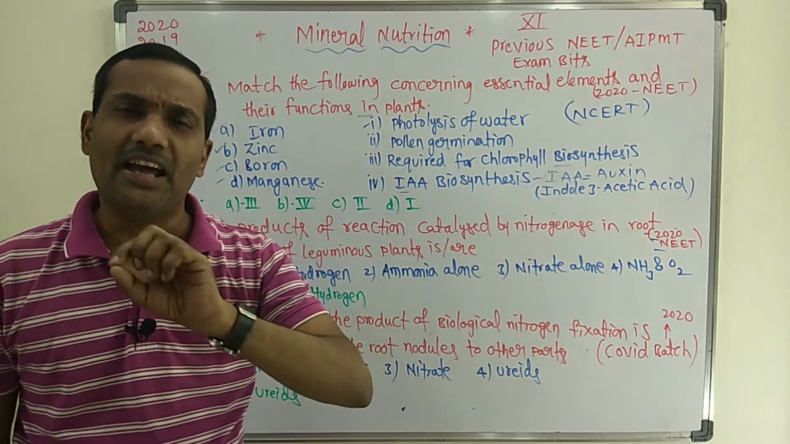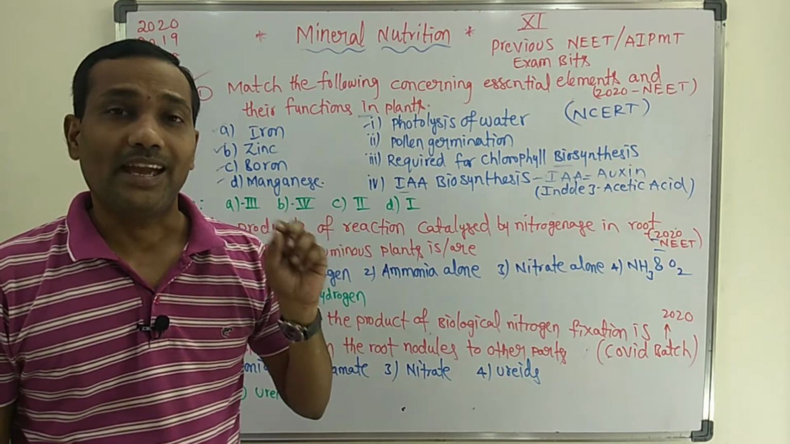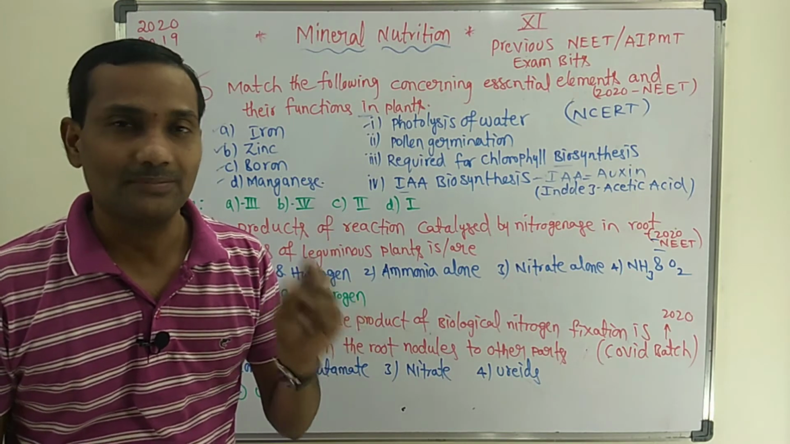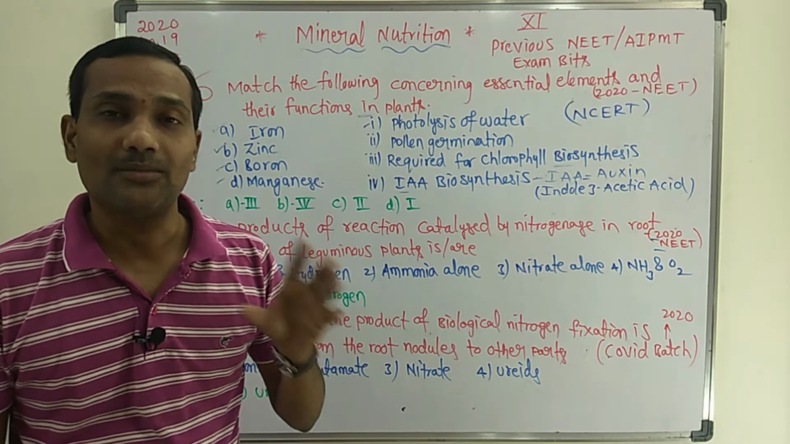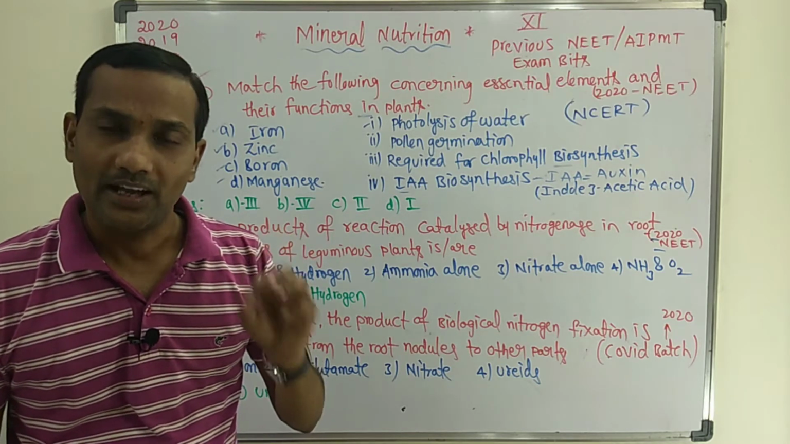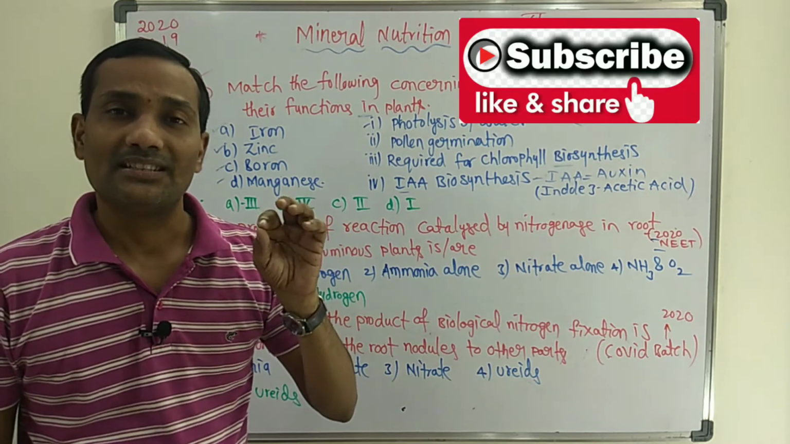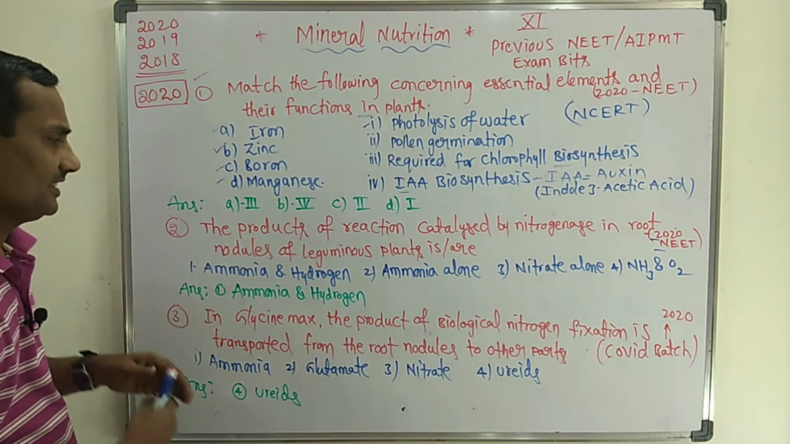In NCERT, one direct equation is there: N2, 8 electrons, 8 protons, 16 ATPs. In the presence of the nitrogenase enzyme, 2 NH3 molecules are formed, 1 H2 molecule is formed, and then 16 ADPs and 16 inorganic phosphates are formed. That is the direct equation.